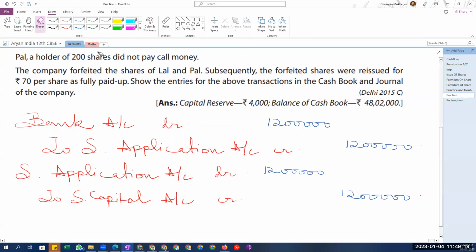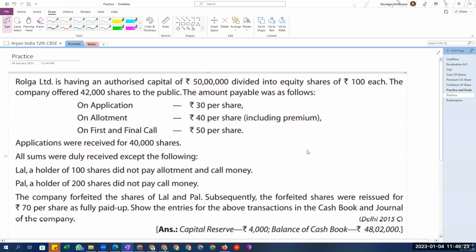Okay. Now what will be the next stage and what will we do in that? So the next stage is allotment, and we know that there is a premium on allotment. So we will also create a securities premium reserve.